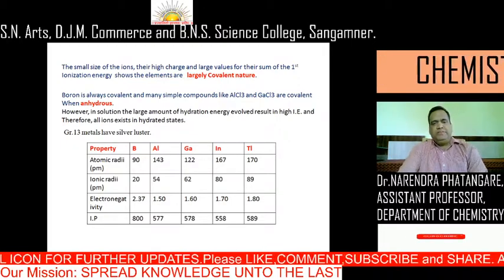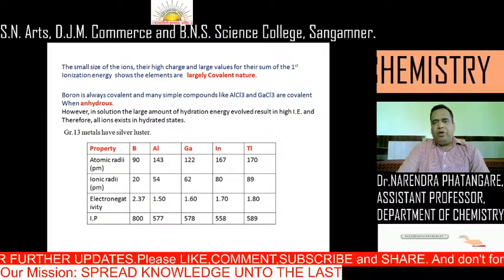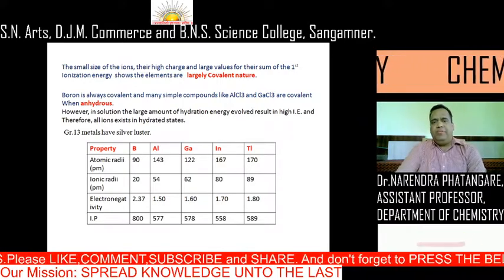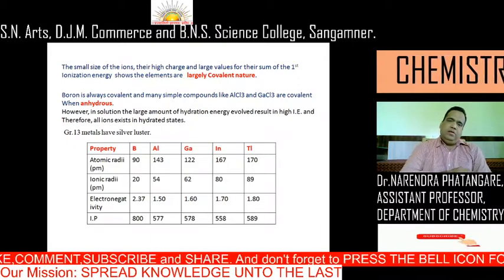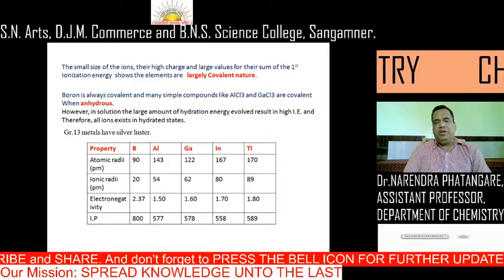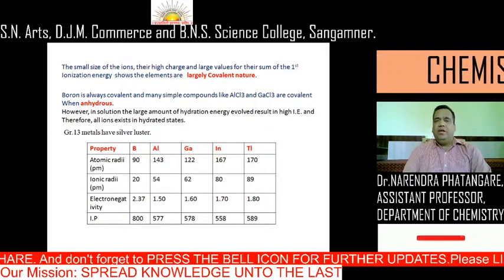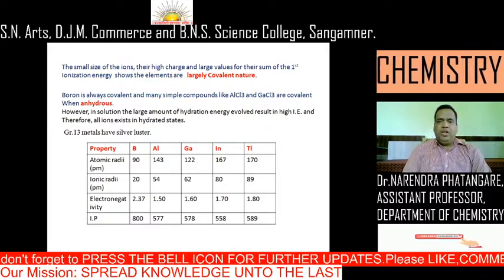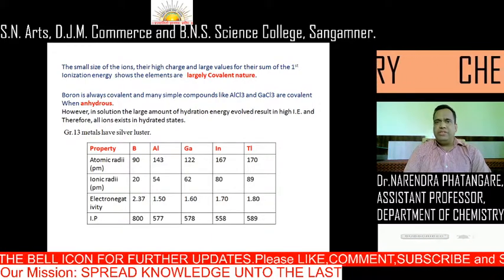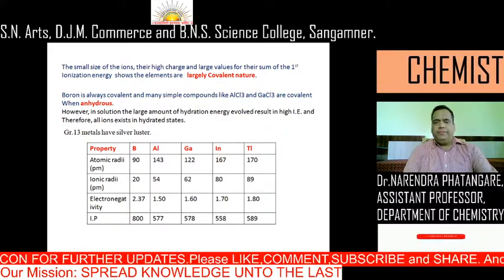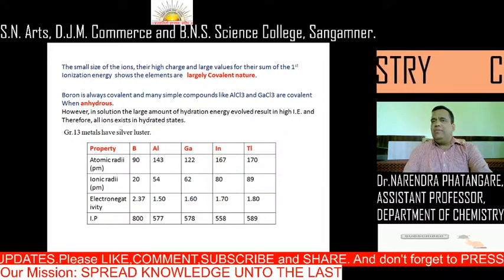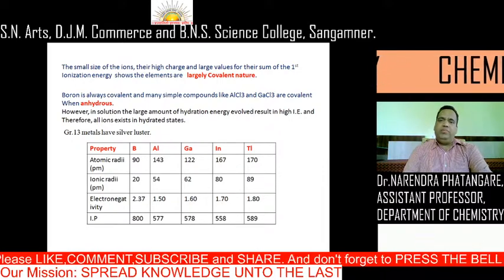Then the property of atomic radii: abnormally, there is a sudden increase in the atomic radius of aluminium. Boron has atomic radius 90 picometer, while aluminium suddenly increases to 143 picometer, and gallium decreases to 122. Indium is 167 and thallium is 170 picometer. We have to remember this abnormal increase in atomic radius of aluminium for different competitive exams.